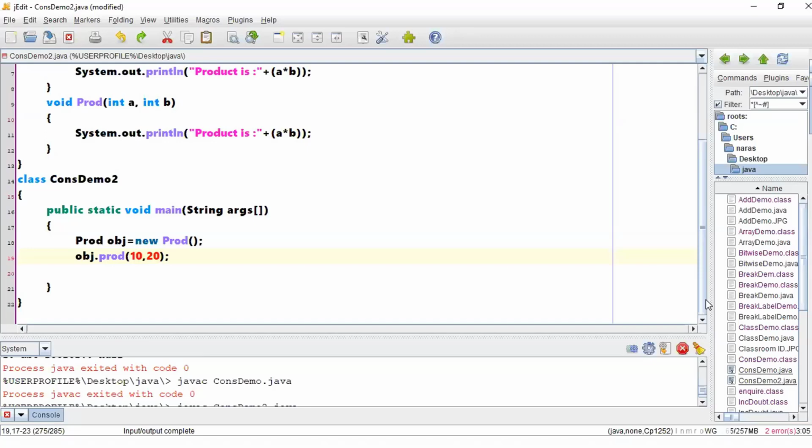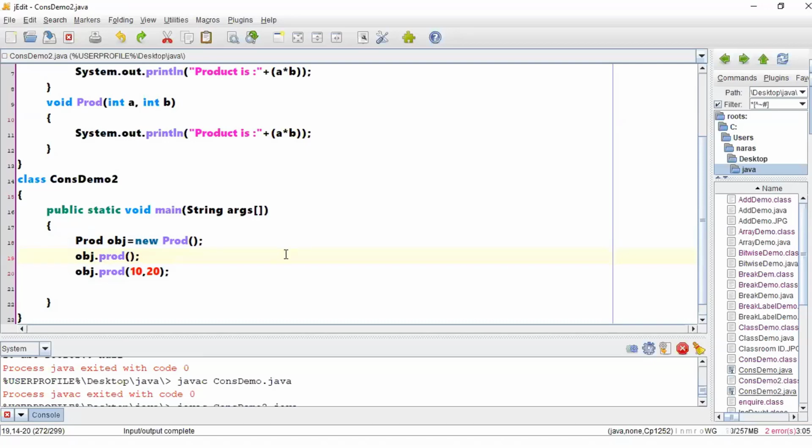The thing is, do I need to write this statement explicitly? I need to write this statement explicitly. Now, say for example, on the same object, can I call normal prod also? Yes, sir. Normal prod I can call, right?